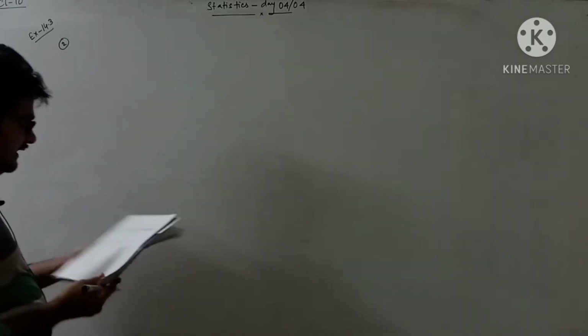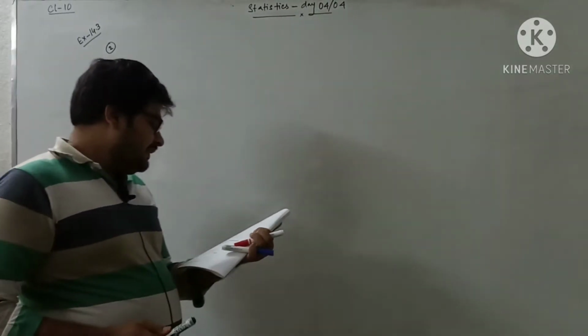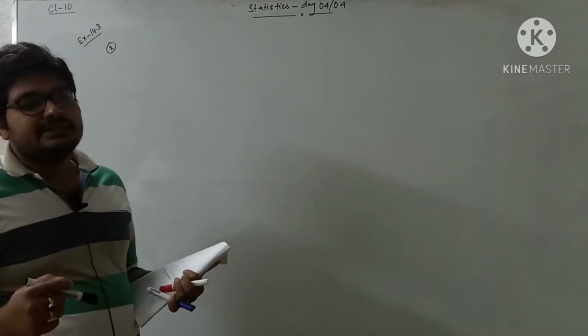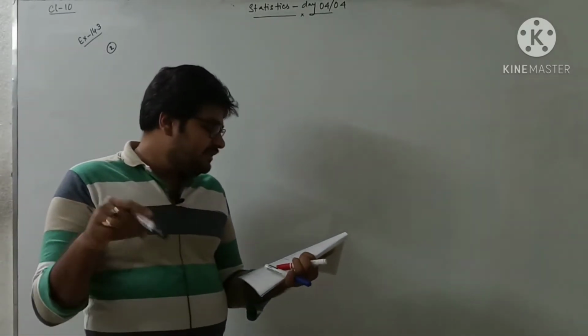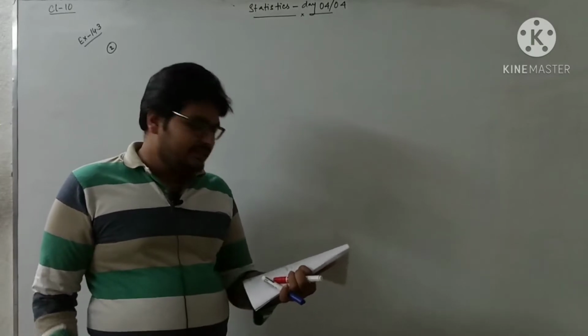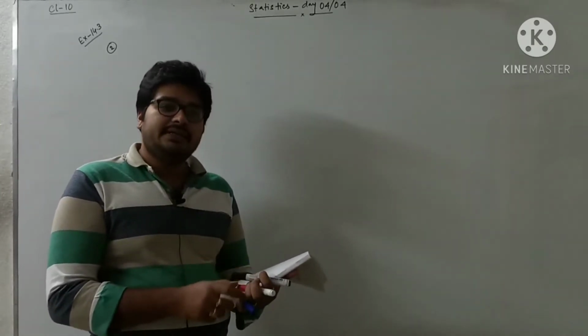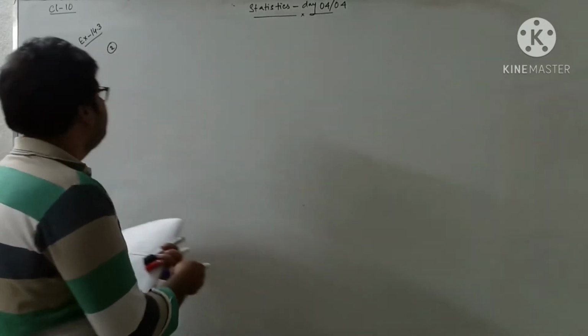What has been given? The median of the distribution given below. Actually, I have seen the first exercise. So the median of the distribution is given as 28.5. That is our question number 2 actually, and we have to find out the values of x and y. So let's start. What is given at first?